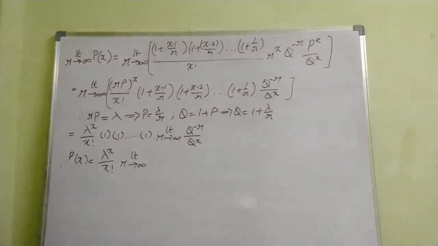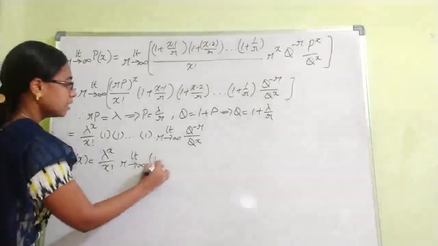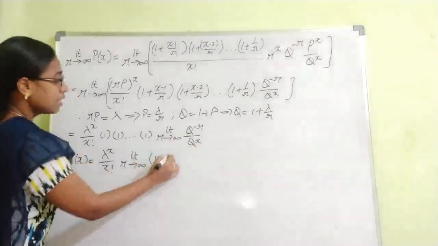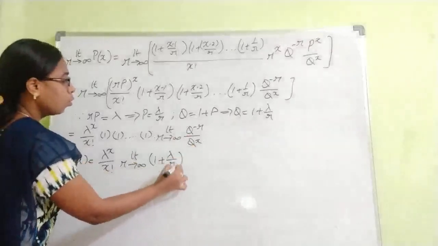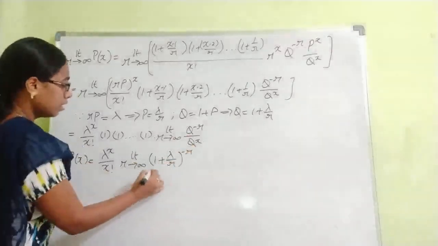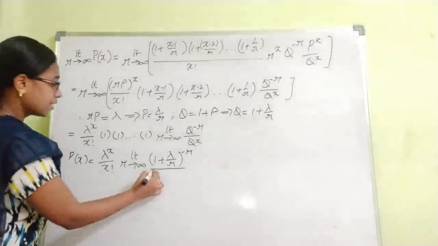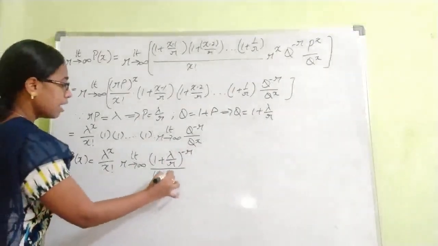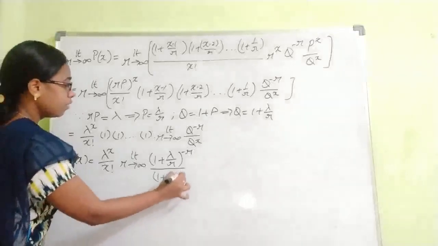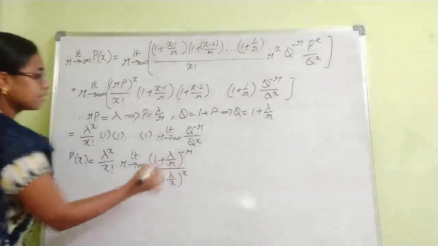Now apply the q value. So what is the value of q? 1 plus lambda by r whole power minus r divided by q power x. So 1 plus lambda by r whole power x.